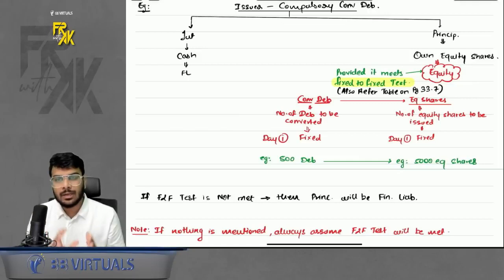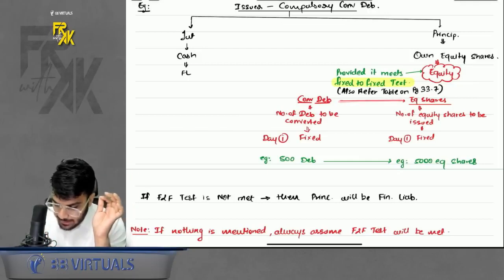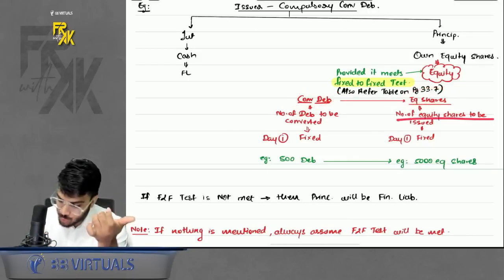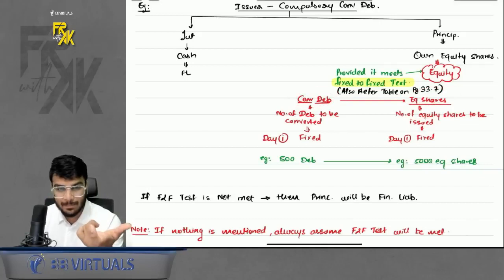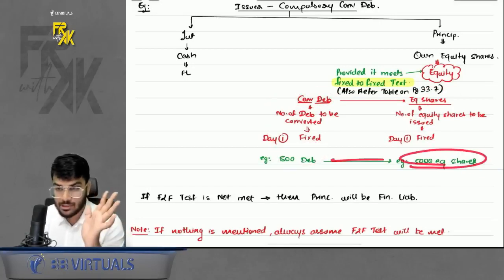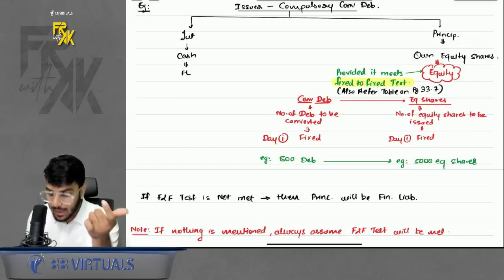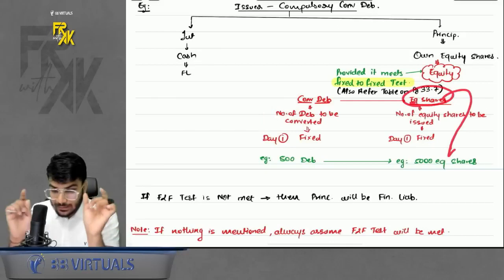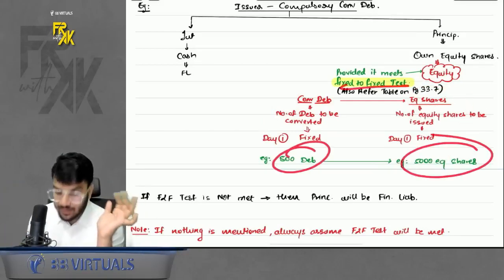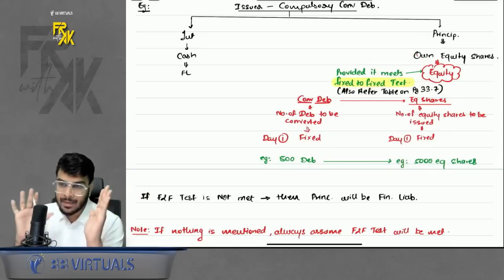That means on day one only you should tell that I will convert 500 debentures. And against these convertible debentures, how many shares you will issue, that number should also be fixed on day one. For example, against the 500 debentures, I will give 5,000 equity shares. This number of how many convertible debentures will be converted and how many shares will be issued, this number for both the elements should be fixed. If both are fixed, we will meet the fixed to fixed test. And if fixed to fixed test is met, then only it will be an equity element.